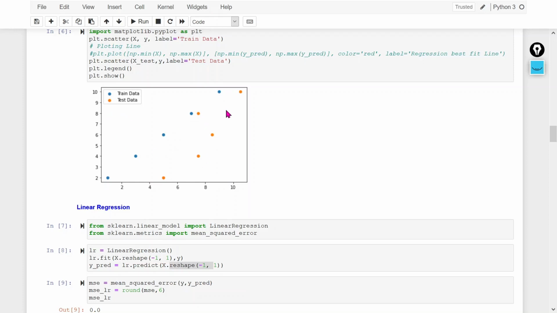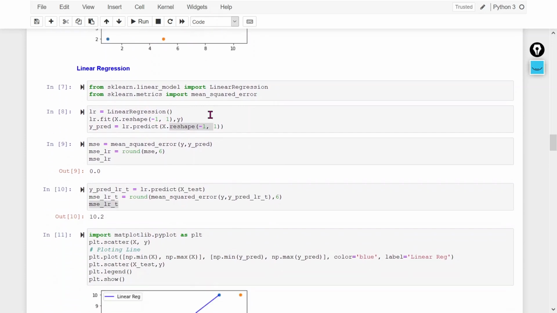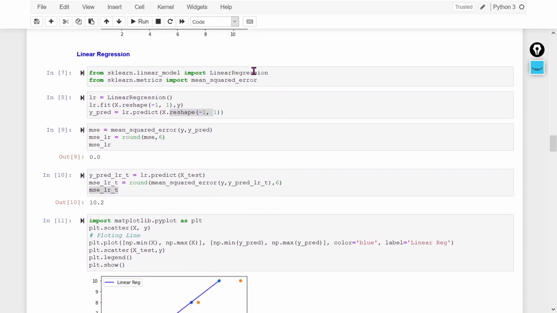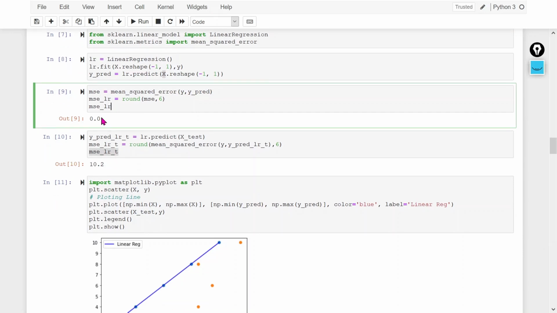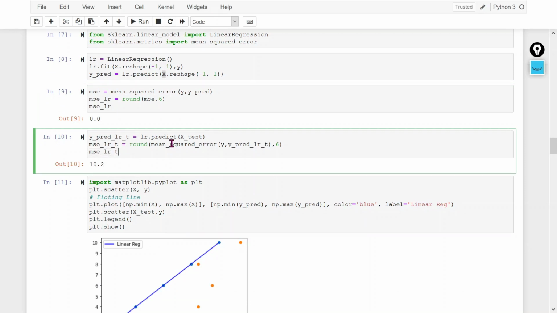Let me apply linear regression here. I am using simple linear regression in scikit-learn, just creating the object, then instantiation, then I am creating the prediction. In the prediction I am using the training data set X, then I will calculate the mean squared error. For the mean squared error of the training data set, I am getting 0. Now let's check the mean squared error of the test data set.